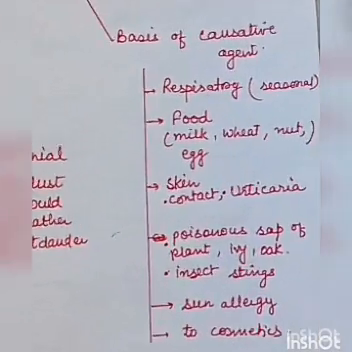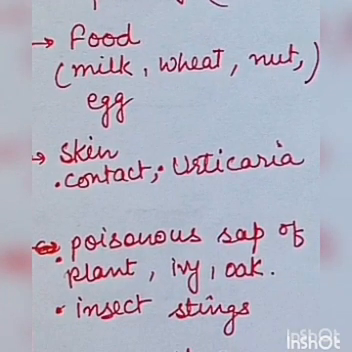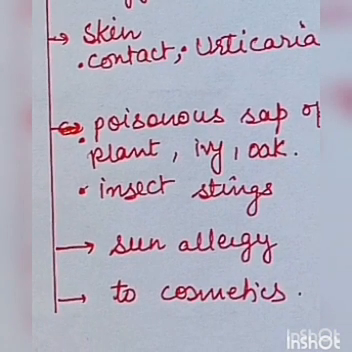Now the second basis is the basis of the causative agents. On this basis, it can be respiratory allergy, that is, the seasonal allergies are the respiratory allergies. Food allergy, that is milk allergy, wheat allergy, nut allergy, egg allergy, soy allergy. So these are the food allergies. Skin allergy, it is contact dermatitis, urticaria, and allergy to insect stings. Any stinging insect. Then sun allergy, you can be allergic to the sun.